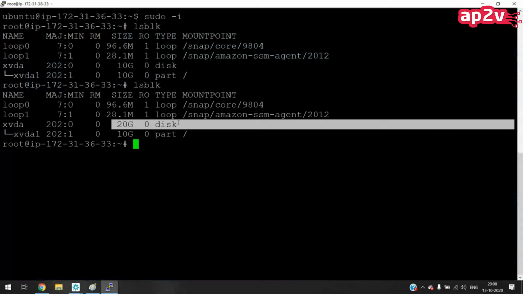Don't need to reboot or anything. It is automatically increasing the size. Okay, but there is only one partition as of now, which is root. So we can create one more partition now. Those are Linux commands, right? Yeah, parted disk we can use.